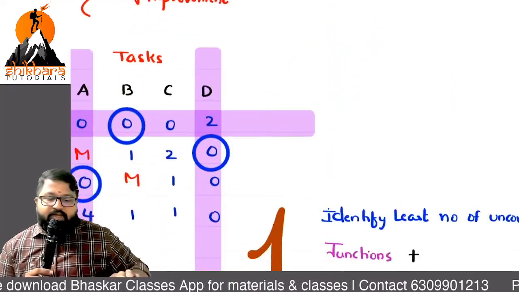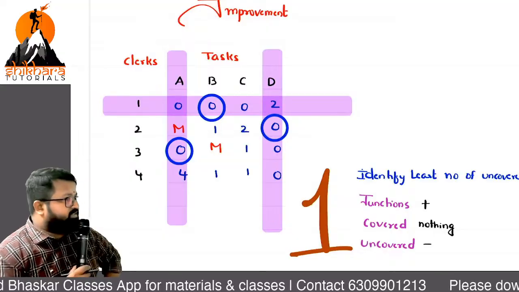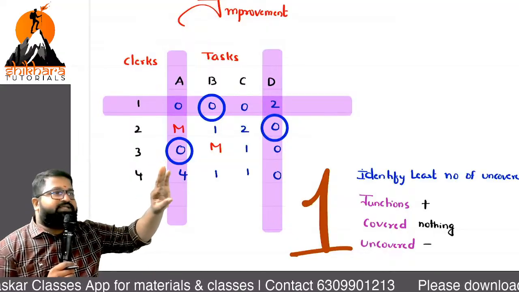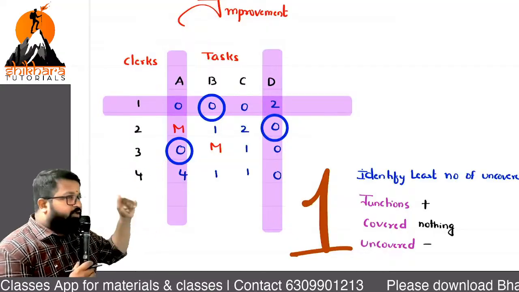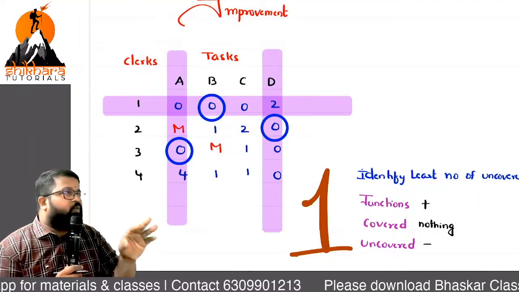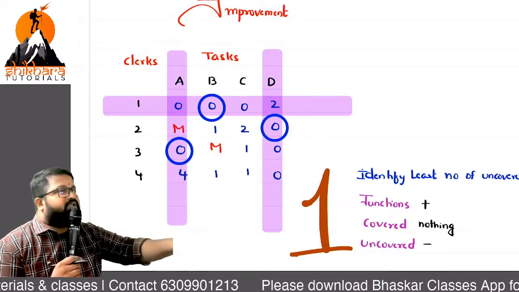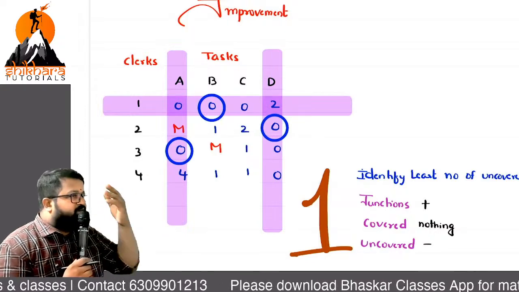Next, what is the next step? Improvement. What is the process? Identify the entire elements into 3 categories. What are those? Can you repeat once? Junctions, covered, uncovered. Whatever the method, if you are repeating along with me, your practice is done here itself. You need not study again and again.